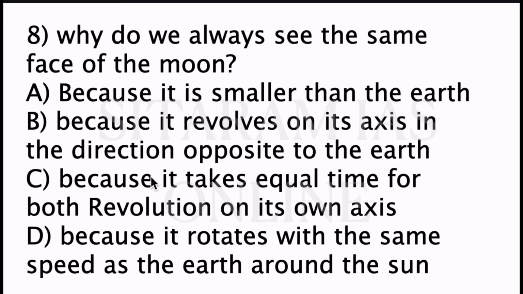Eighth question, why do we always see the same phase of the moon? Option A, because it is smaller than the earth. B, because it revolves on its axis in the direction opposite to the earth. C, because it takes equal time for both revolution and rotation on its own axis. D, because it rotates with the same speed as the earth around the sun. So the correct answer for this is option C, because it takes equal time for both revolution and rotation on its own axis.